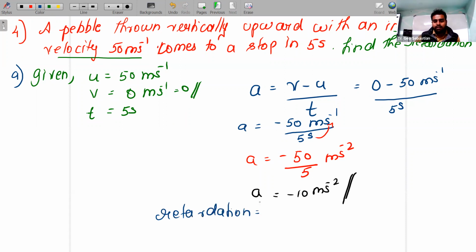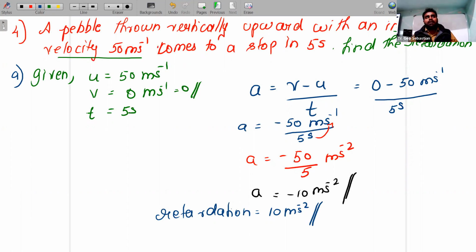No need to write a negative value in retardation. 10 m/s raised to minus 2. Understood? Negative of acceleration is nothing but retardation. That also I showed you. Any doubts? You guys understood? Is it okay?